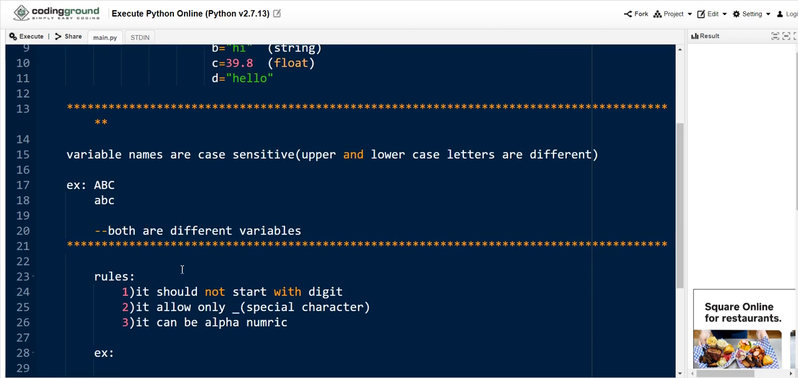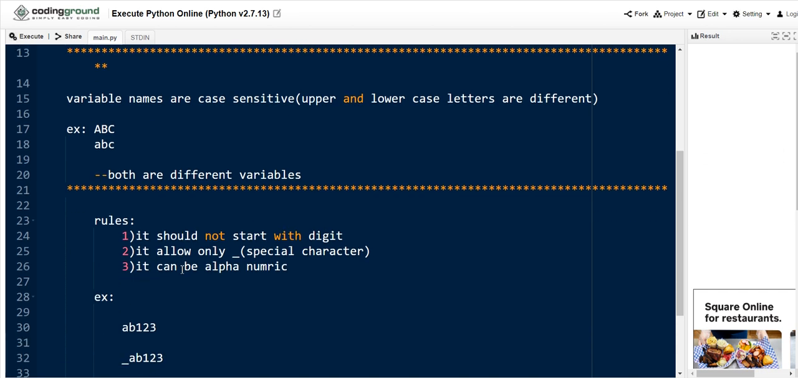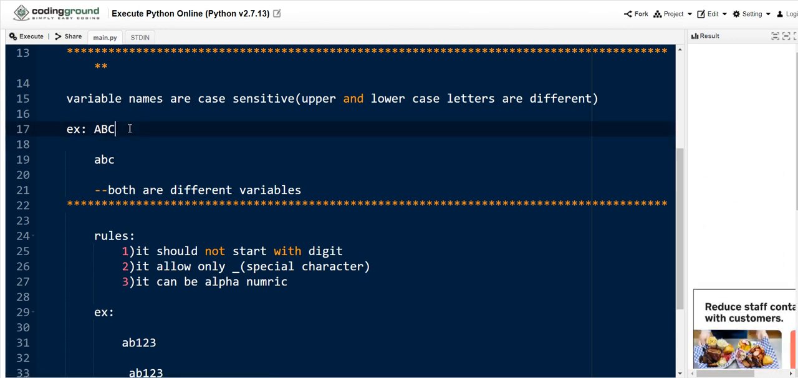Coming to the next point, variable names are case sensitive. That means uppercase and lowercase letters are different, so you must be very careful about this. For example, if you use capital ABC and small abc in your program, both are different. If you have assigned capital ABC the value 10 and small abc the value 20 point something, then capital ABC is of type integer and small abc is of type float, because both are different variables.